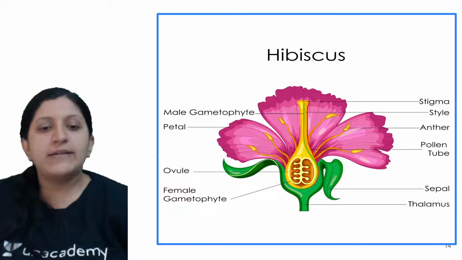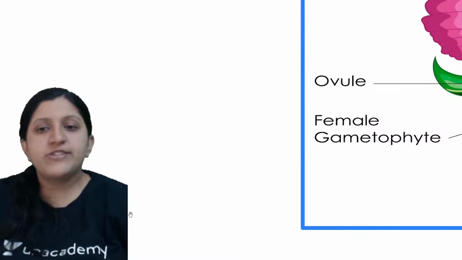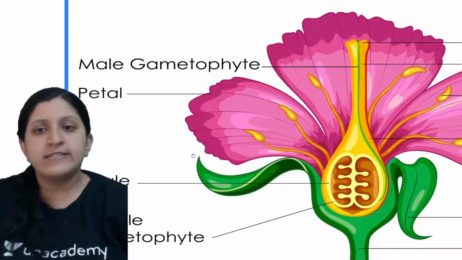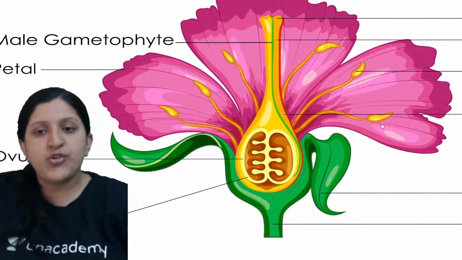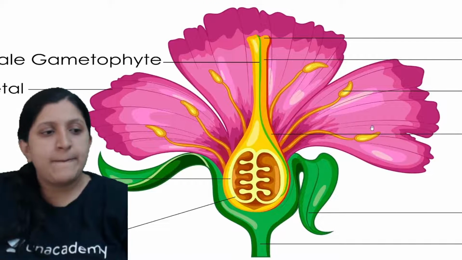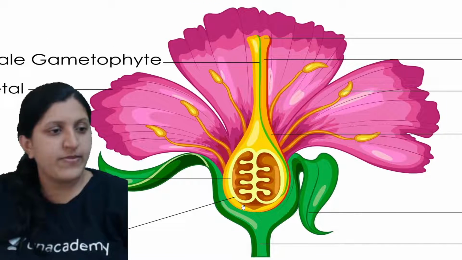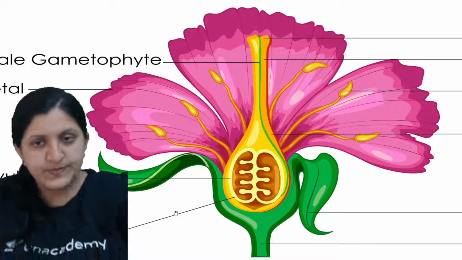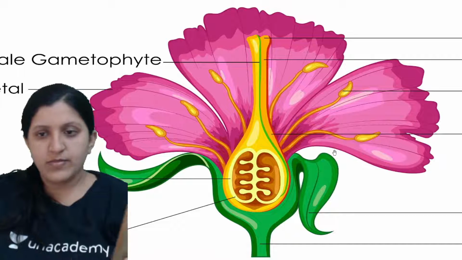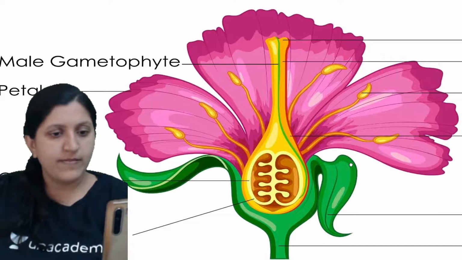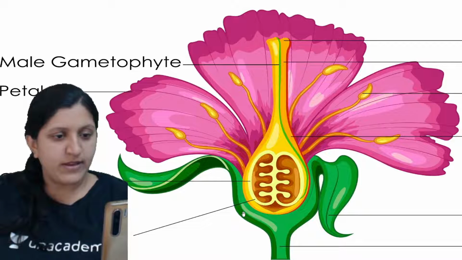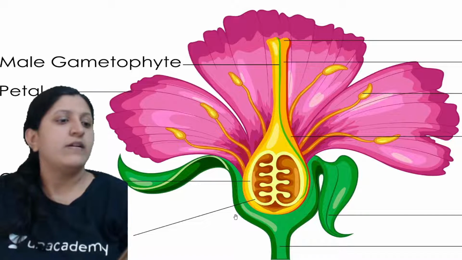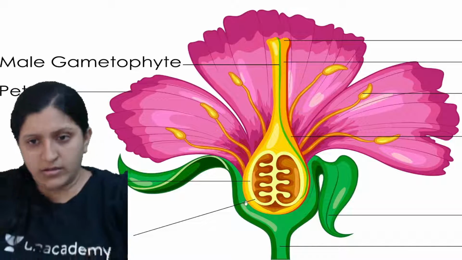This is of a hibiscus. Hibiscus flower, when we mention again, this is the male. It is the same thing, but you can have a clear picture of this. It is visible clearly now, right?